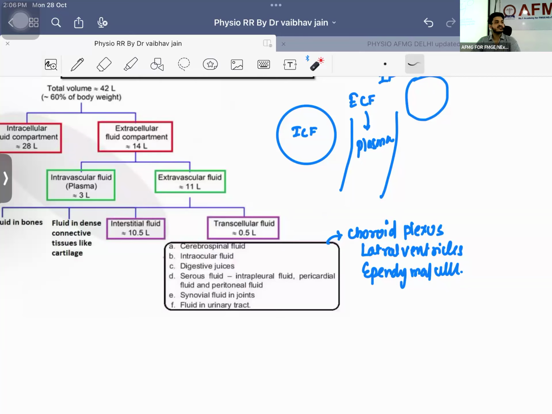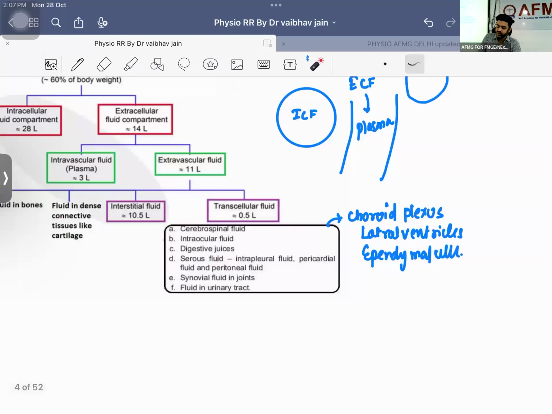The question they have asked you in your FMG examination: how much saliva is secreted in a day? That would be 1.5 liters. If I ask you how much HCl is secreted in a day? 2.5 liters. Very good. 2.5 liters of HCl, 1.5 liters of saliva. What is the average total urine output in a day? Approximately 1 to 2 liters will be the urine output.